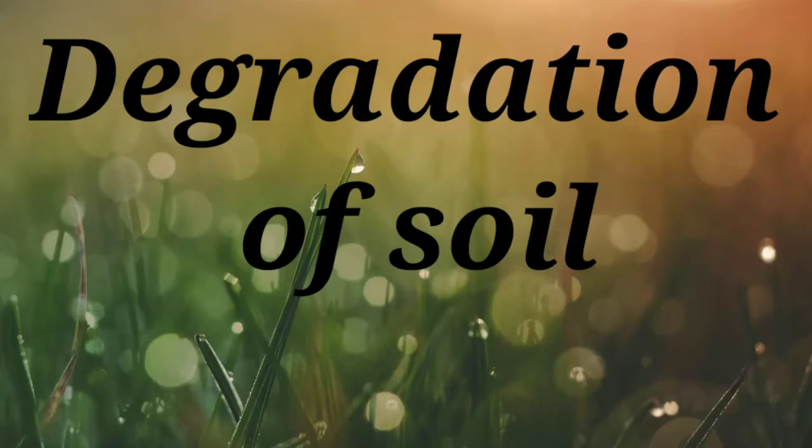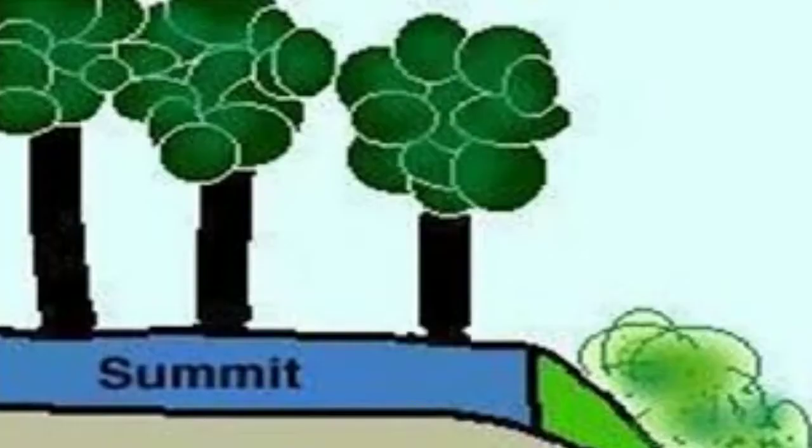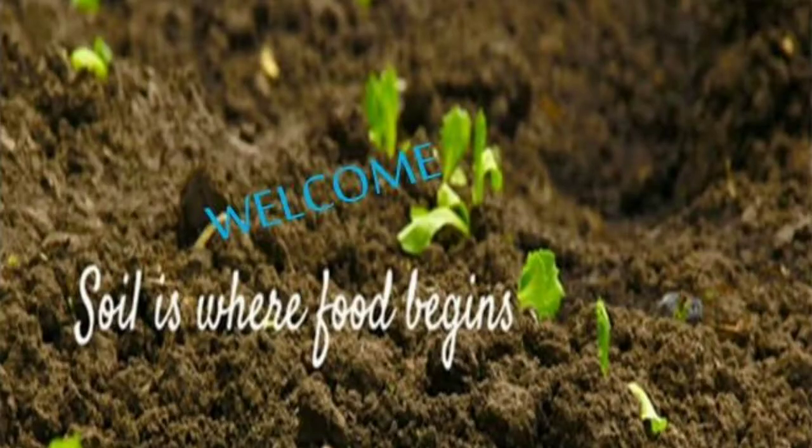Next, we are going to study about degradation of soil. As you all know, soil decides the agricultural produce of a land. So we can say that soil is directly related with our life because it provides us with different types of food which we eat. So it is very important to use the soil properly.